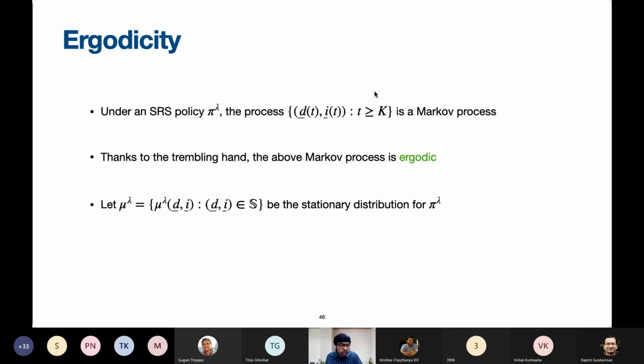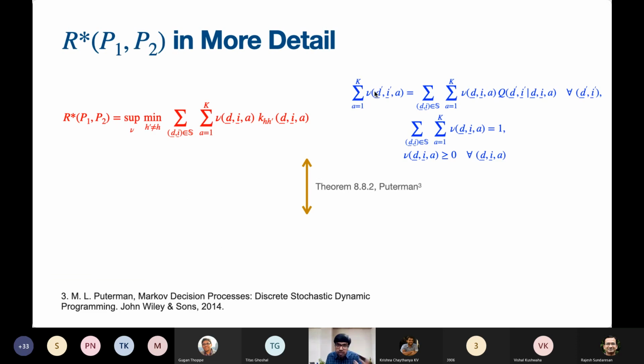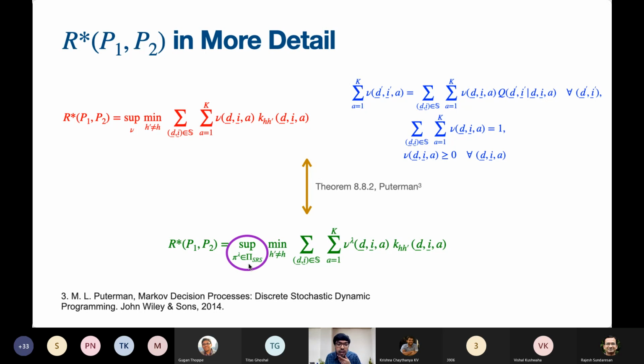Which means that if it is ergodic, there is a stationary distribution for this. Once we have a stationary distribution, once we have the trembling hand model, we can write down the ergodic state action occupancy measures. And it turns out, from a standard result on controlled Markov chains, that this supremum over all possible state action occupancy measures can be replaced by a supremum over ergodic state action occupancy measures. That is the most important step in the analysis.